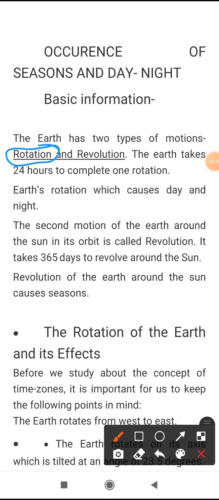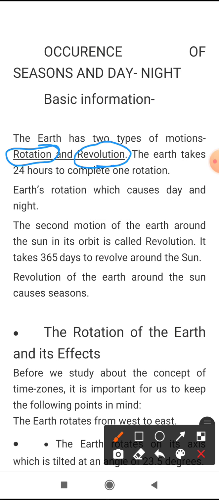Rotation means the earth rounds itself. And revolution means the earth goes around the sun.